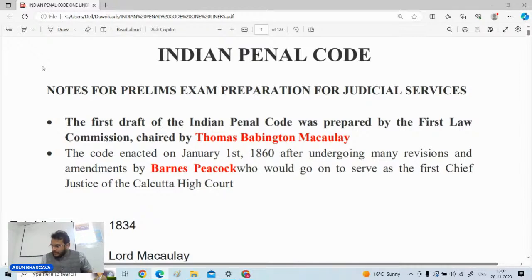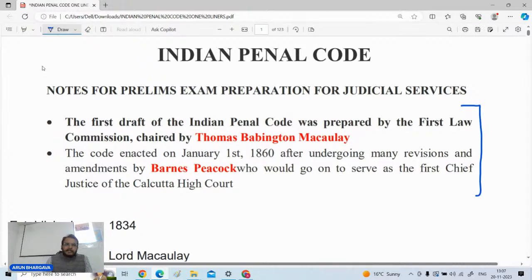Yes, so let us start today's session, that is with respect to the Indian Penal Code. The first thing that you must understand is that in the IPC, the basic questions with respect to its drafting, who had drafted it, when it is there, when it came into force, and all those basic things, you people have to firstly analyze.